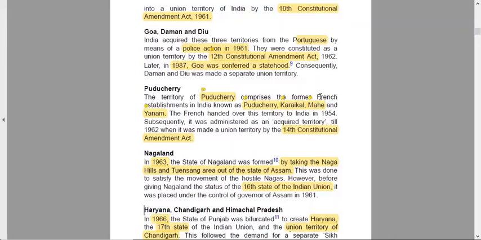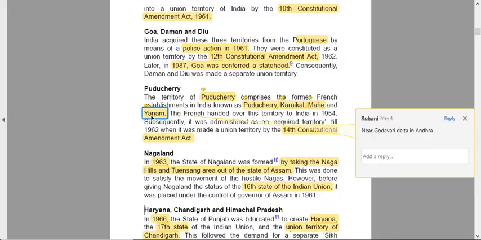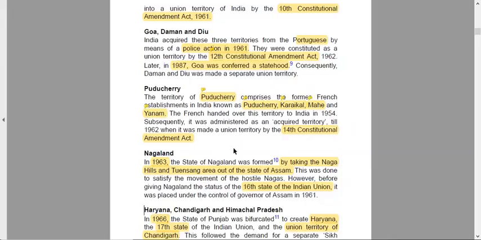Puducherry, the territory of Puducherry, comprises the former French establishments in India known as Puducherry, Karaikal, Mahe and Yanam. So Puducherry is around Tamil Nadu, Karaikal is around Tamil Nadu, Mahe is around Kerala, and Yanam is around Andhra Pradesh. The French handed over this territory in 1954. Subsequently, it was administered as an acquired territory till 1962.